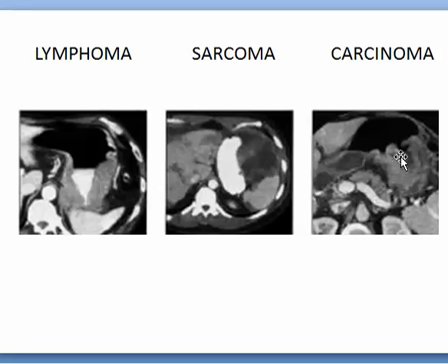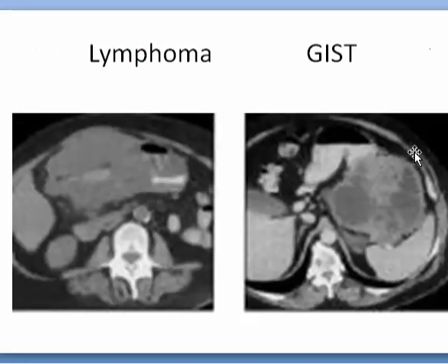Carcinoma is usually resulting in an intraluminal mass, and here it is filling the region of the fundus. Exogastric, mainly exogastric, but some may encroach on the lumen. This is lymphoma, mainly exogastric and encroaching on the lumen, and this is GIST.